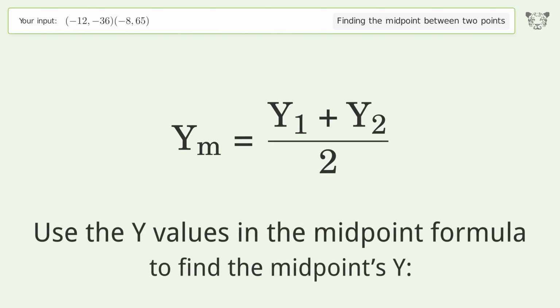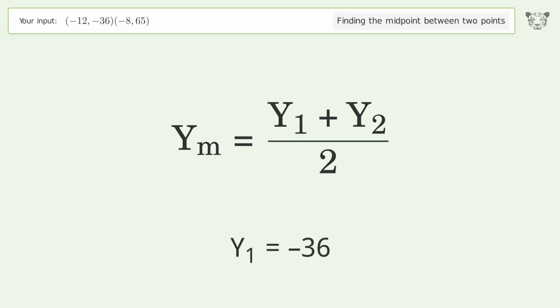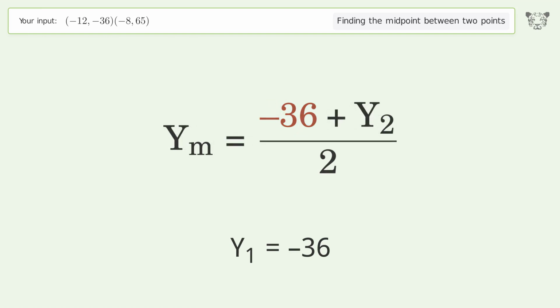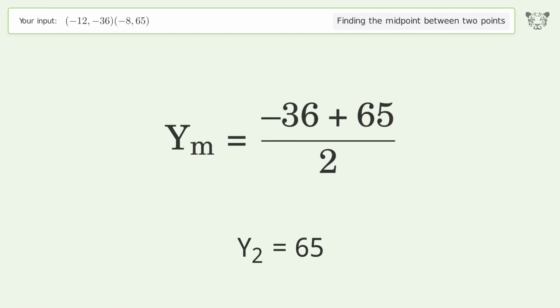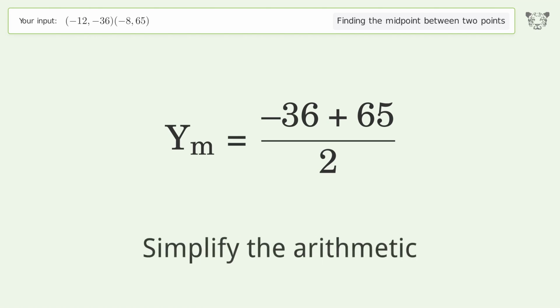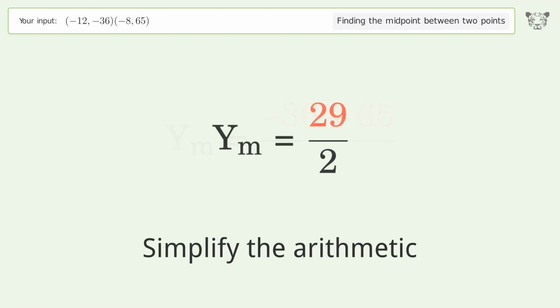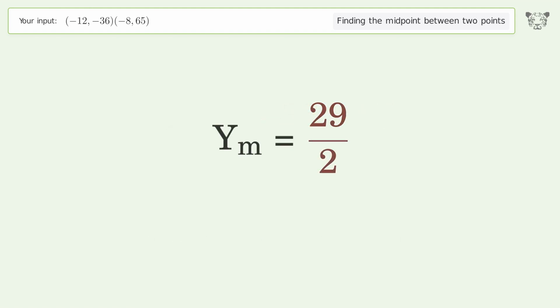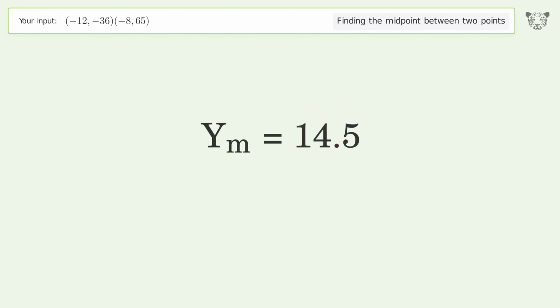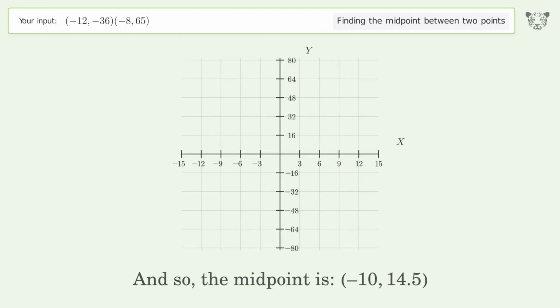Use the y values in the midpoint formula to find the midpoint's y. y1 equals -36. y2 equals 65. Simplify the arithmetic. And so, the midpoint is -10, 14.5.